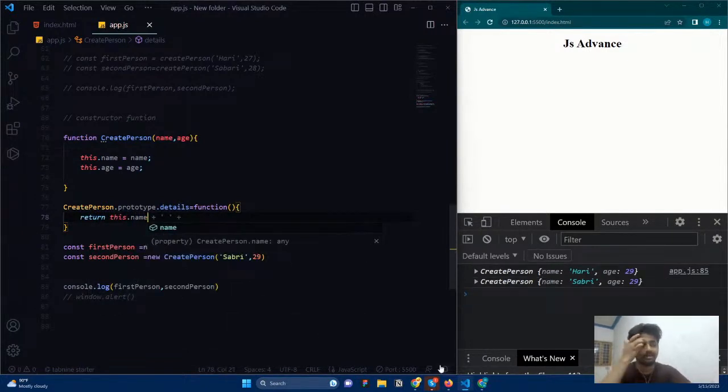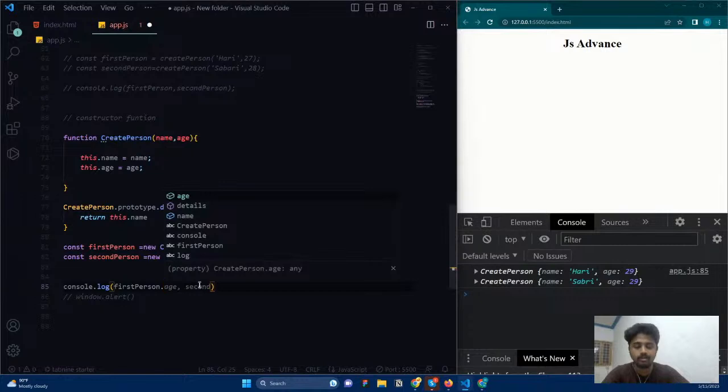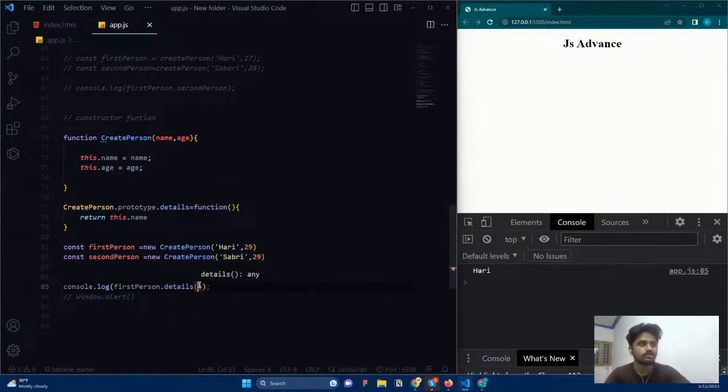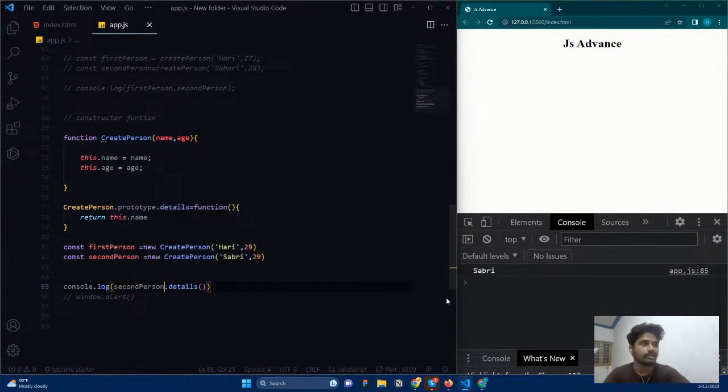And now if I save it here, you can see the function is not in the memory of an object. It is not created. But if I try to access the function, first person dot details, okay, if I call this, you can see I'm getting the name, what I returned inside this function, the name of the person. I change this to second person, I'm getting it.